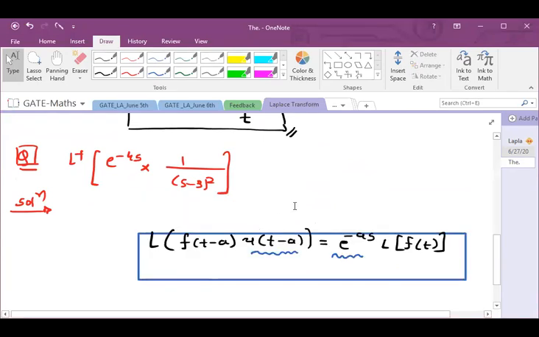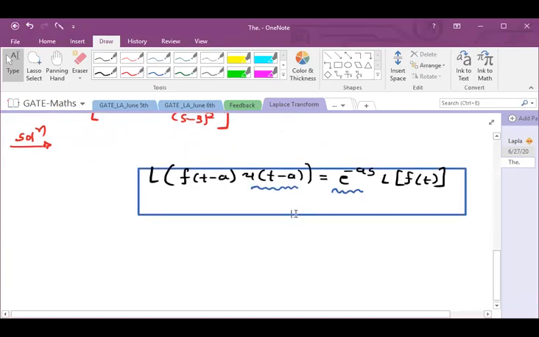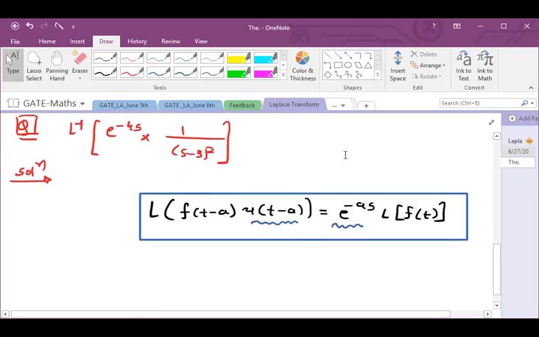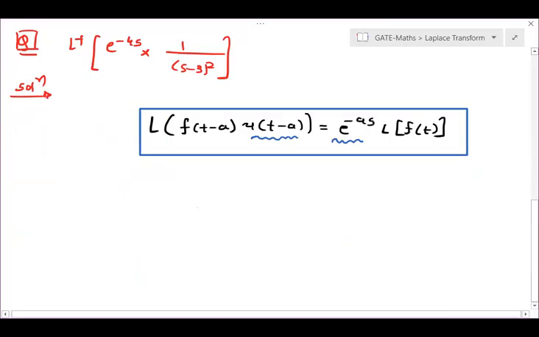Okay. So see over here. This is our second shifting property or not? Now let us use that second shifting property over here. How did we get the idea about the second shifting property? Because this is e to the power minus as, this is also e to the power minus 4s. So if I apply Laplace inverse over here, therefore Laplace inverse of e to the power minus 4s into 1 upon s minus 3 whole square.